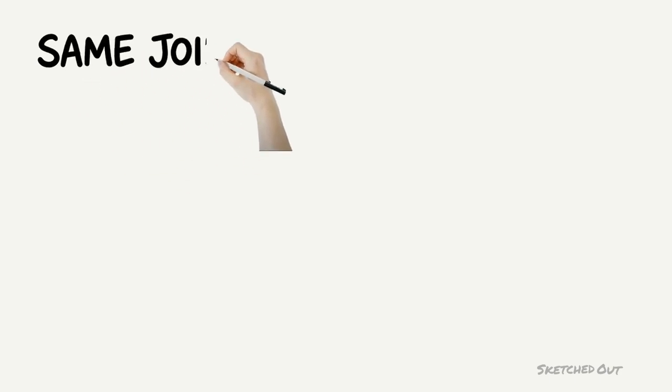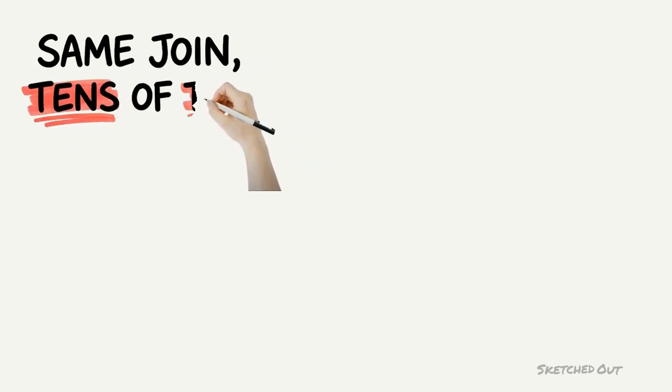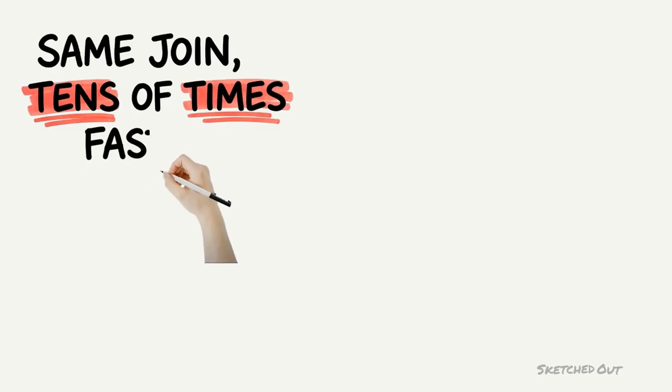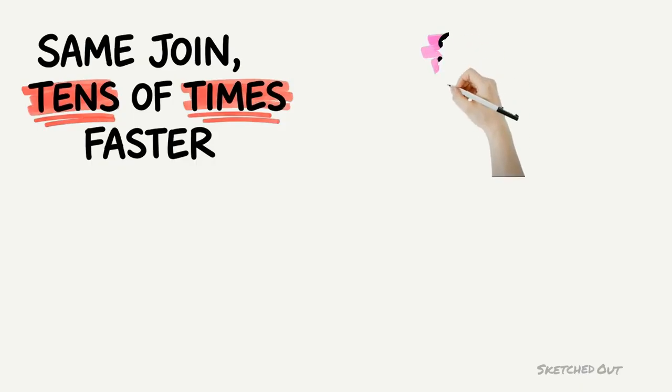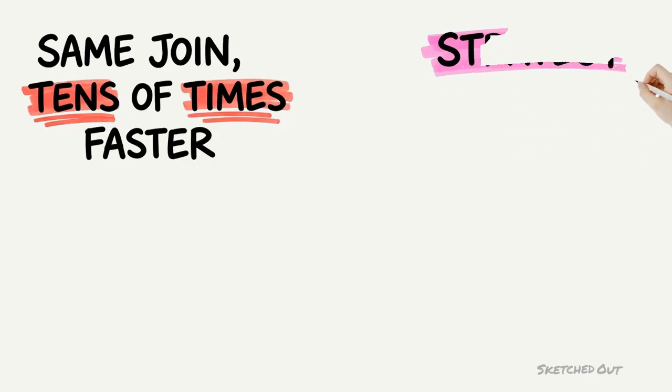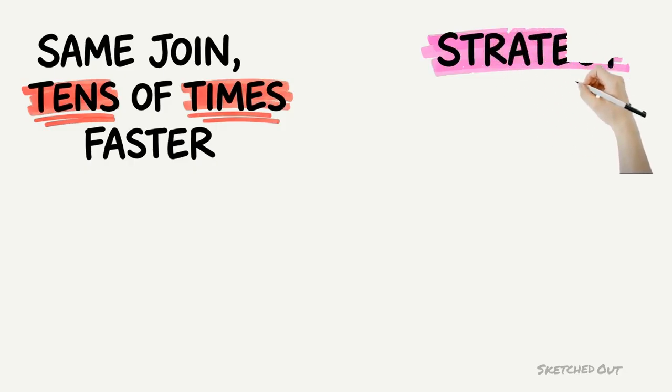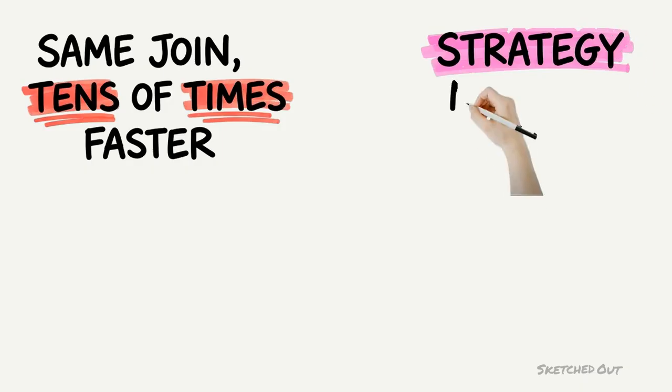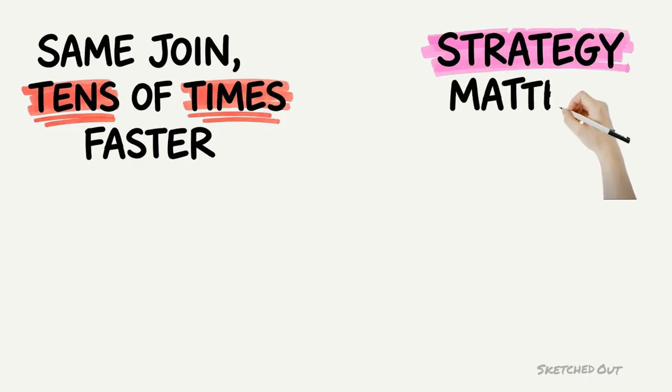Here is a claim that sounds like an exaggeration. The same join, written identically on the same data on the same cluster, can run tens of times faster. The exact gap depends on data size and cluster configuration. The point is that it is not marginal. Nothing changes but which strategy Spark picks to execute it.